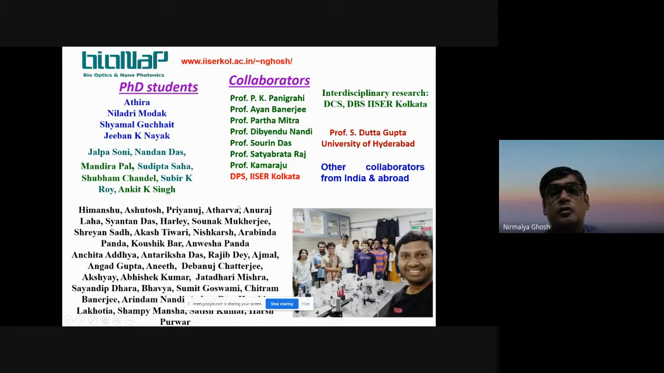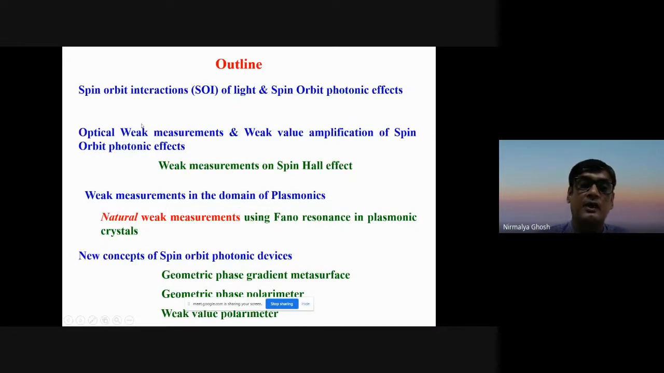Okay, so let me go to the outline of my lecture. I will first briefly introduce spin orbit interaction of light and the spin orbit photonic effects. Then I will talk about optical weak measurements and weak value amplification, specifically the use of weak value amplification of the spin Hall effect of light or spin orbit photonic effects. Then I will give two examples of weak measurements in the domain of plasmonics: natural weak measurements using Fano resonance in plasmonic systems, and a kind of plasmonic metamaterial. And finally, I will talk about some new device concepts using spin orbit interaction of light.